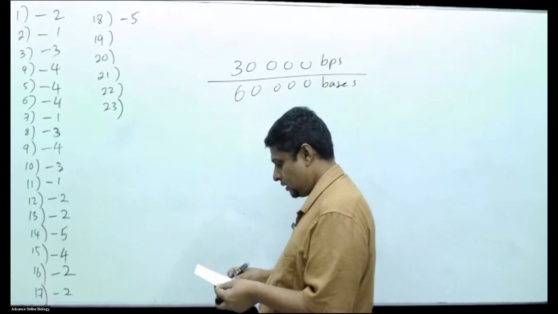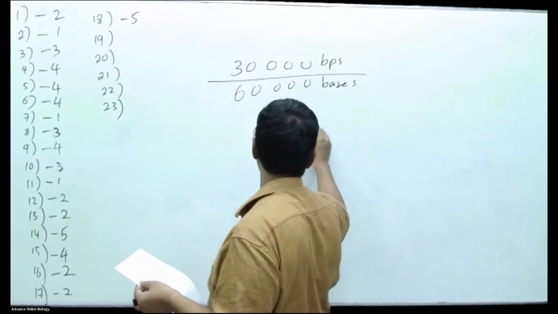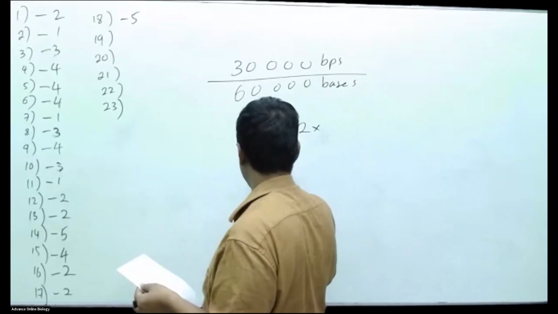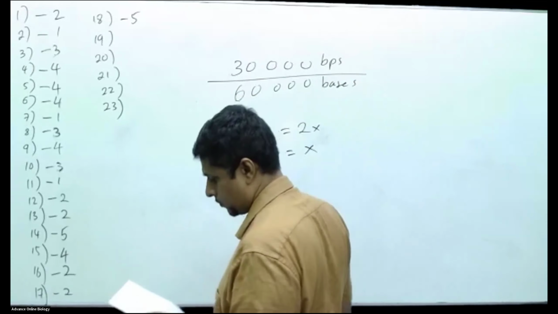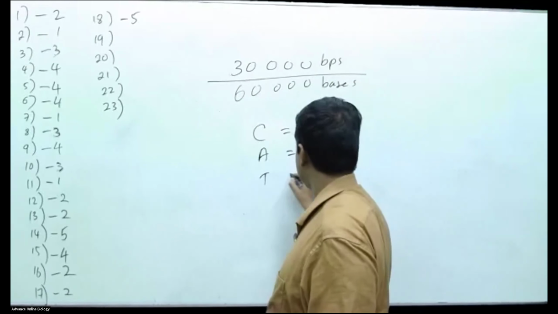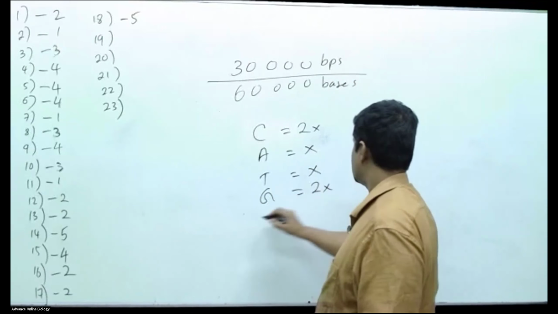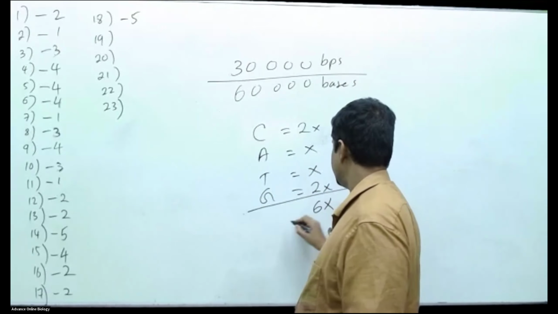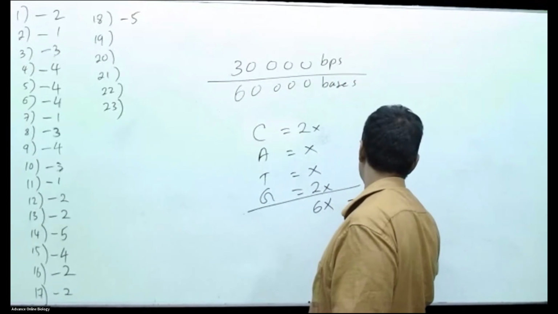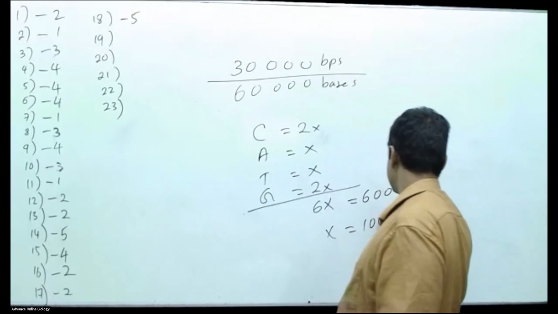Cytosine is equal to X. Adenine is equal to X. Thymine is X. Guanine is 2X. So altogether 6X. 6X equals 60,000. Therefore, X is equal to 10,000.